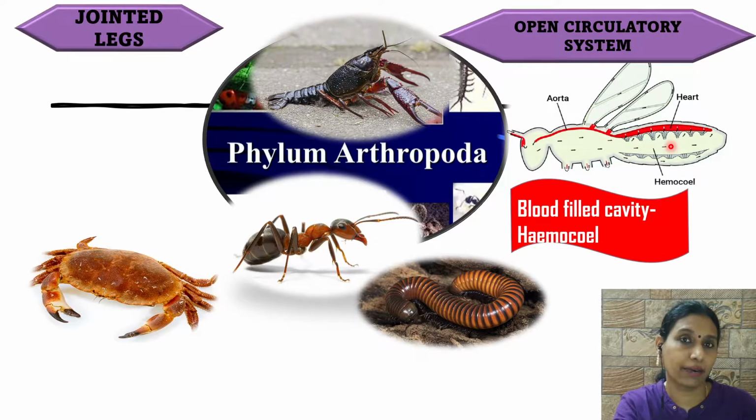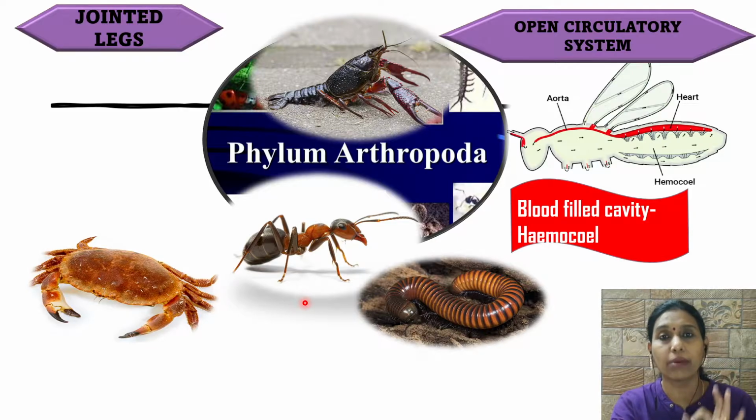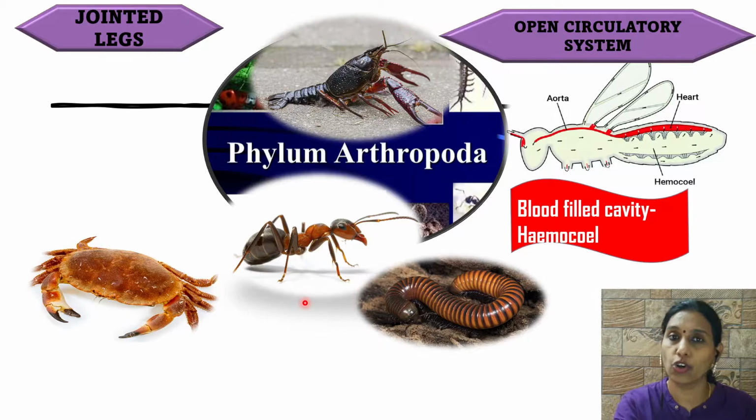Second characteristic is they have jointed legs. Just observe these creatures, children. Look at their limbs, look at their legs. They are all jointed. Small pieces jointed together. So jointed legs are seen only in phylum Arthropoda. In all the 10 phyla, only arthropods, the organisms belonging to arthropods, have these jointed legs.